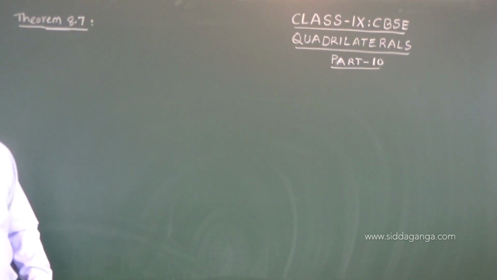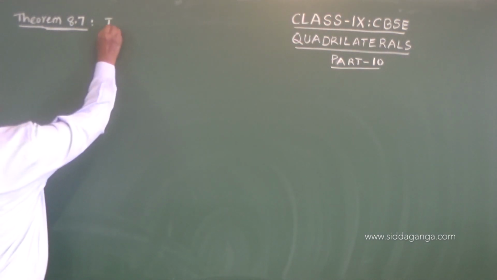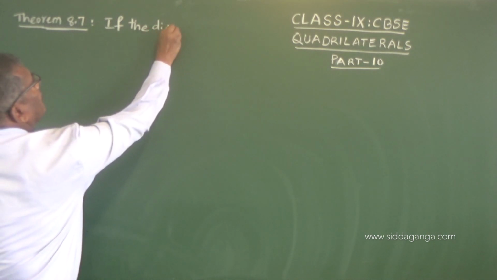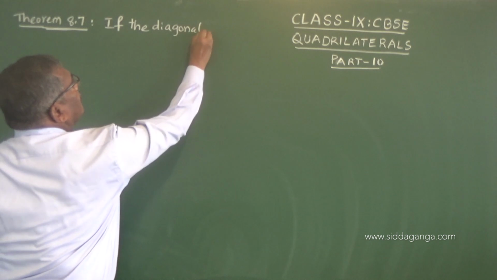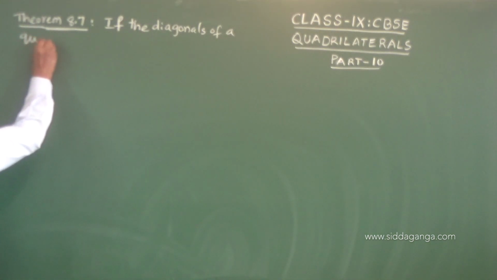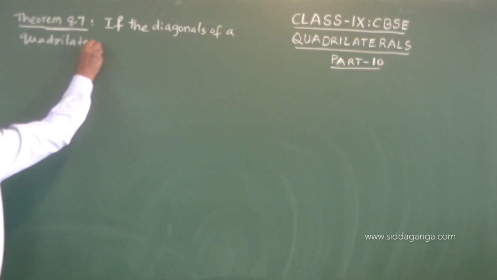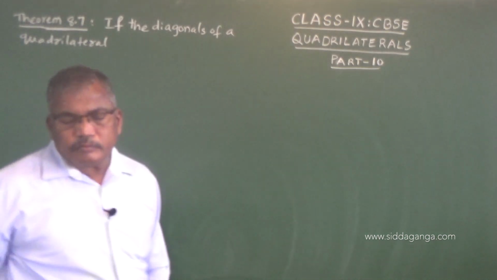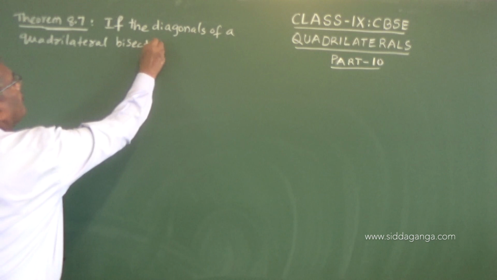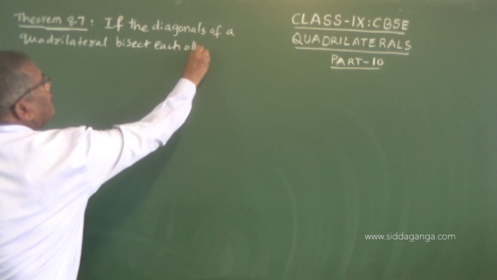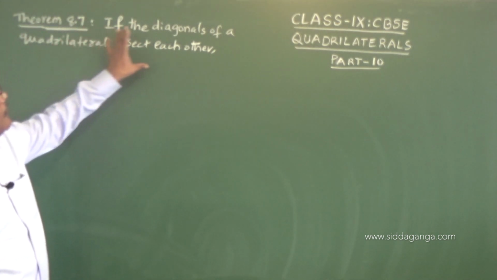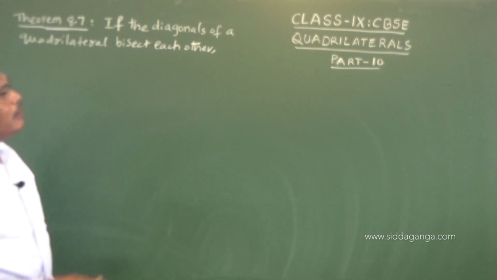So the statement of the theorem is, if the diagonals of a quadrilateral bisect each other, so this is the data part of the theorem, the given statement. Then to be proved is, then it is a parallelogram.